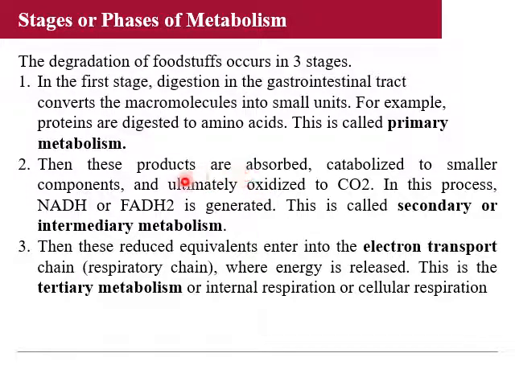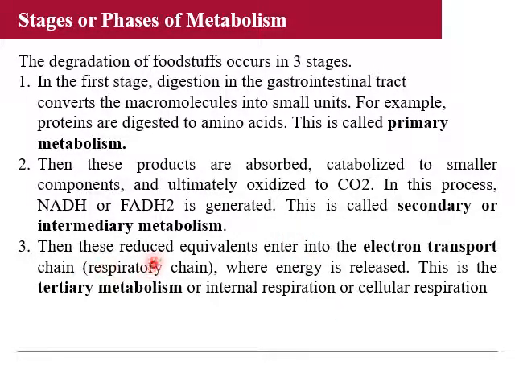After the digestion, these products are absorbed, catabolized to smaller components, and ultimately oxidized to carbon dioxide. In this process, usually the coenzymes NADH or FADH2 are generated, and this process is known as secondary or intermediary metabolism.